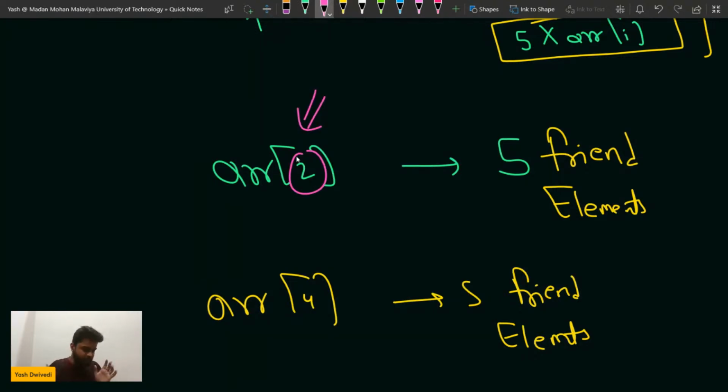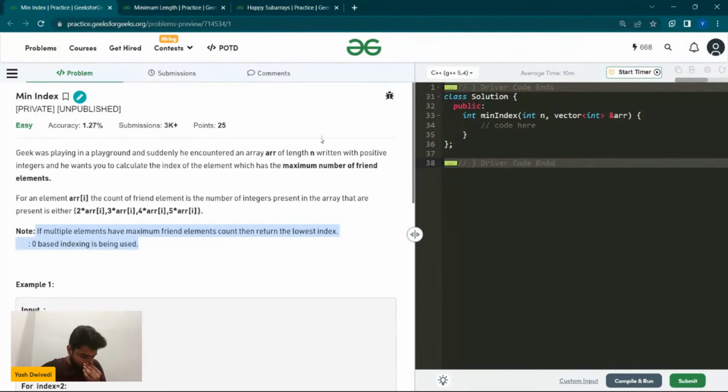Please write 2 in the chat. If multiple elements are having the maximum friend elements, so let's say the maximum number of friend elements throughout the array is 5, then in this case you have to return the index which is minimum. Is that clear to everyone? Please write yes in the chat and give me a +1 if you are clear with this point as well. And please make sure to hit the like button as well.